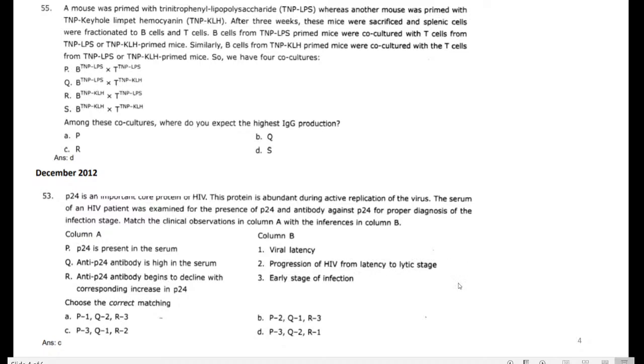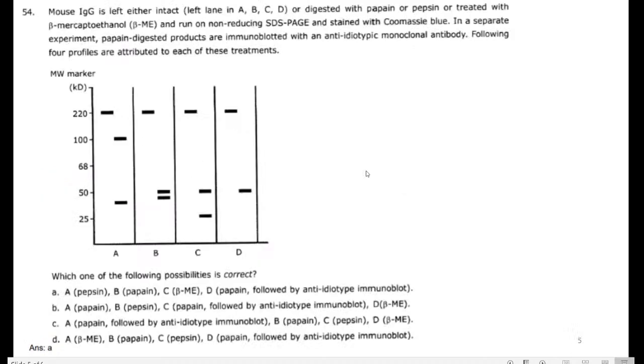So once again I repeat: once P24 alone is present in the sample, that is the earliest stage of infection, and no immune response is produced in the body. Second, anti-P24 antibody is high in the serum; that is the viral latency period. Then the anti-P24 antibody declines, that is, it is reduced in serum with the corresponding increase in P24. P24 becomes high. In this case, the progression of HIV from latency to lytic stage is high. These are all about this concept.